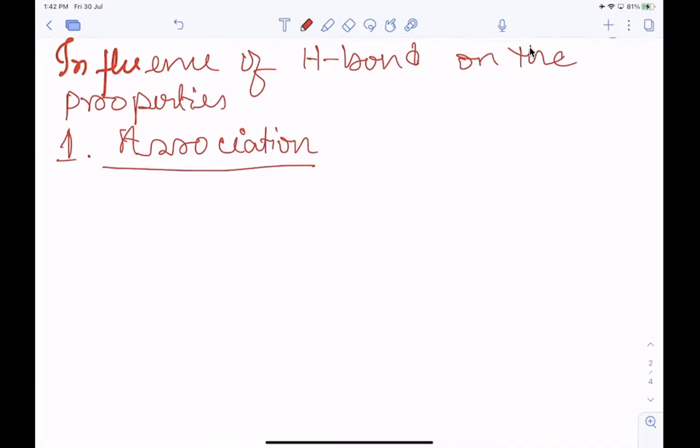Due to intermolecular hydrogen bond, two or more molecules of a compound actually exist in associated form.